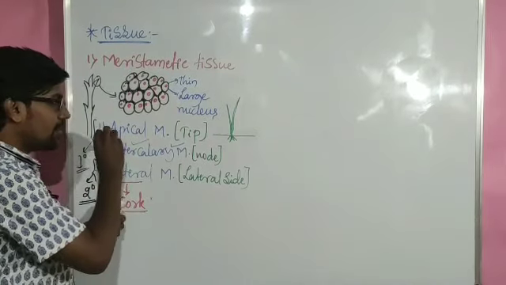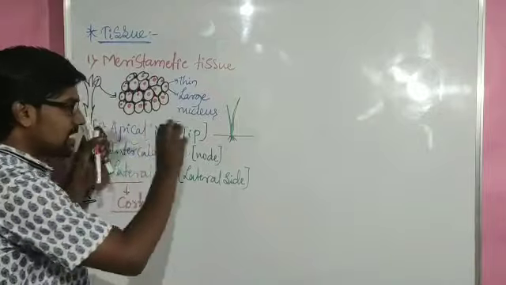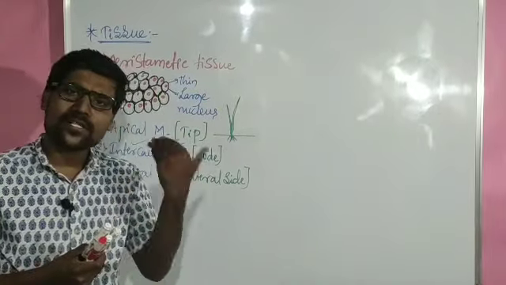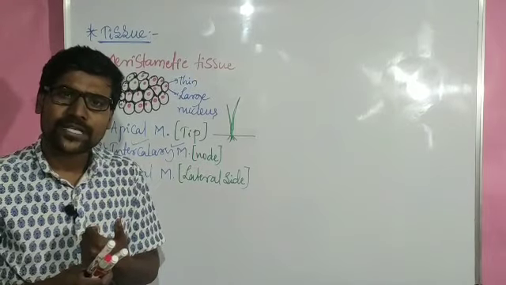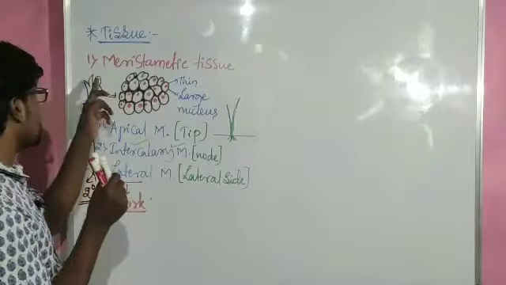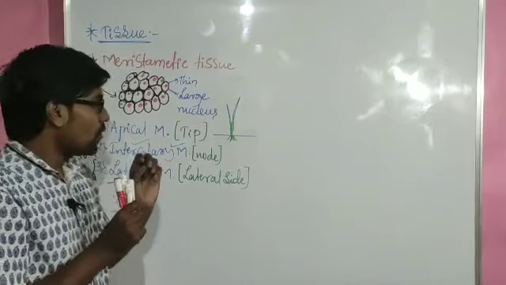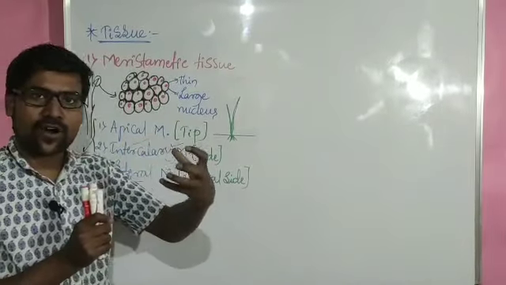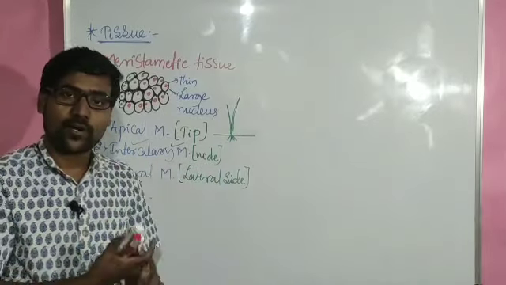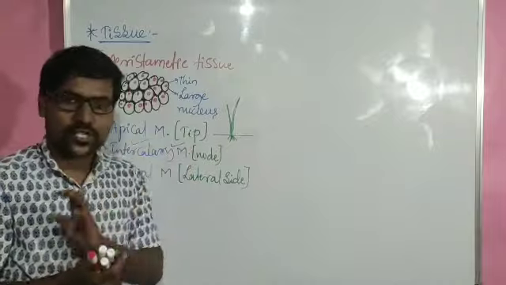Now imagine the thing, meristematic cells are dividing continuously. Imagine now 100 meristematic cells are present at the tip region, 100 cells. Now 100 meristematic cells will divide and form 200 cells. 200 will divide and form 400, 800, 1600.